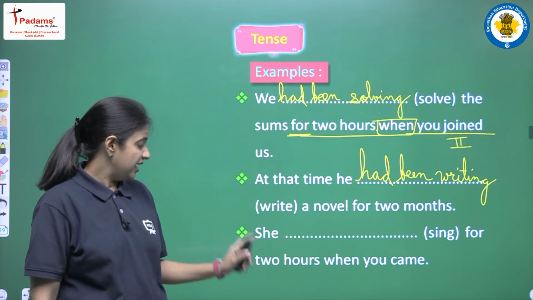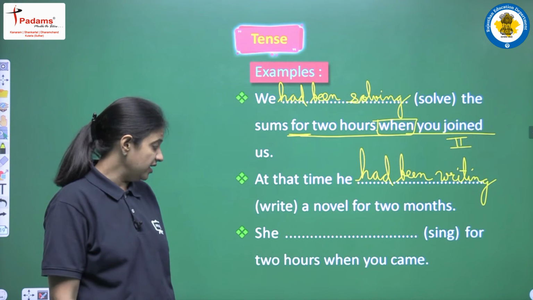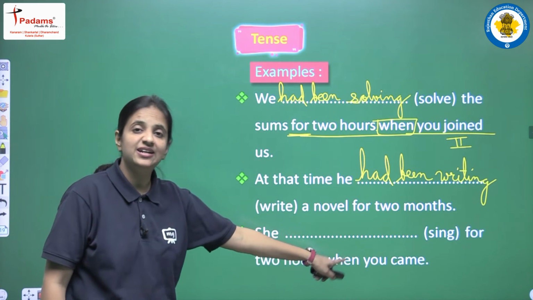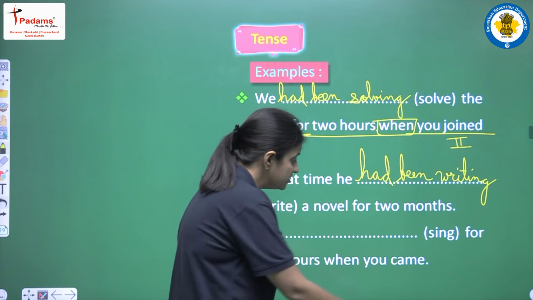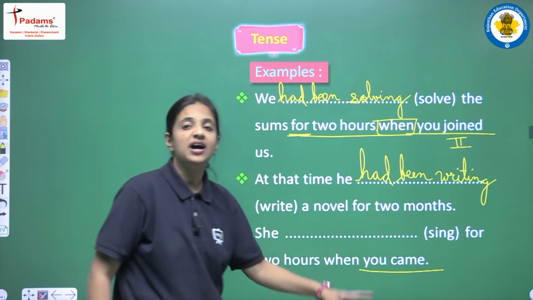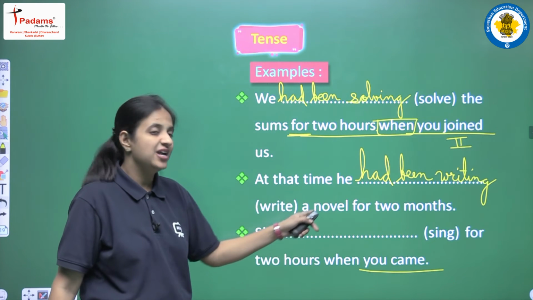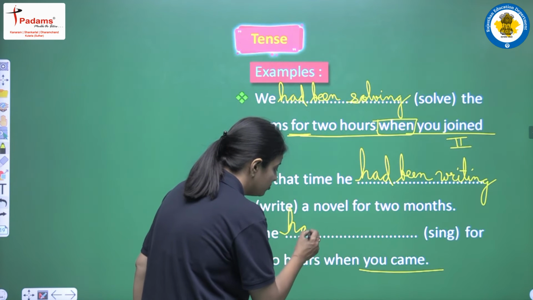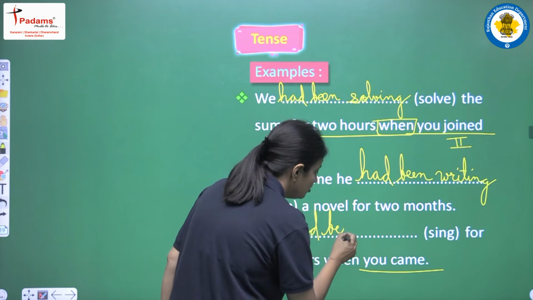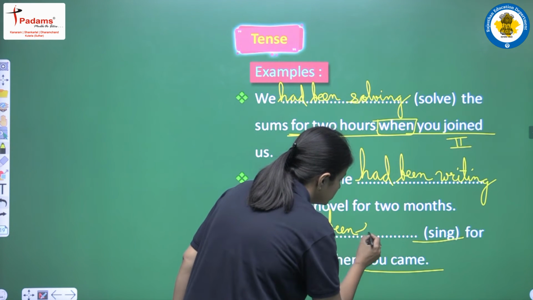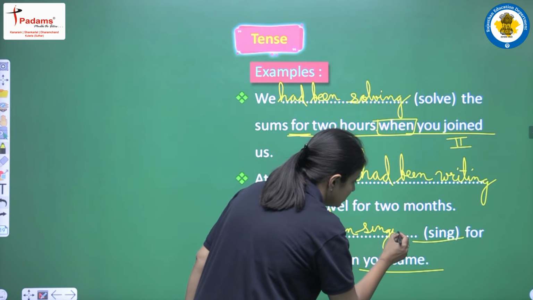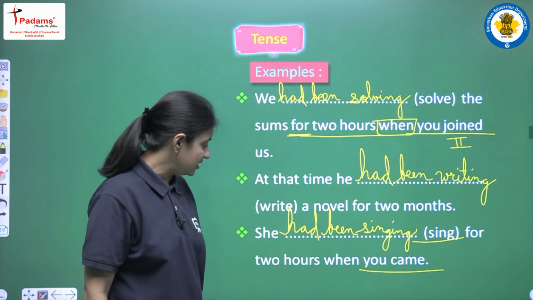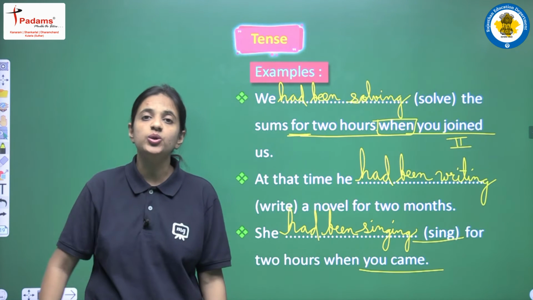Okay. Next we are having: she sang for 2 hours when you came. Again we are having "when", that is a conjunction, and the second clause is "you came". Again it is past simple tense, so we will write past perfect continuous tense here. That means we will use "had been", and we will use first form plus ing, so sing plus ing will be "singing". And the sentence will be: she had been singing for 2 hours when you came.